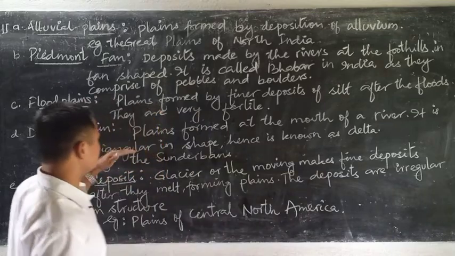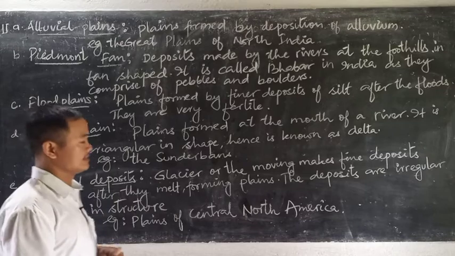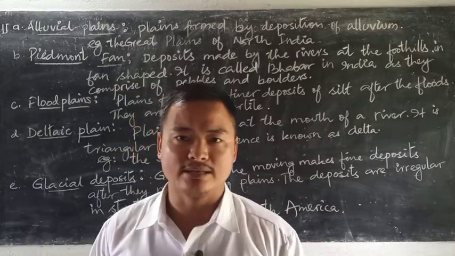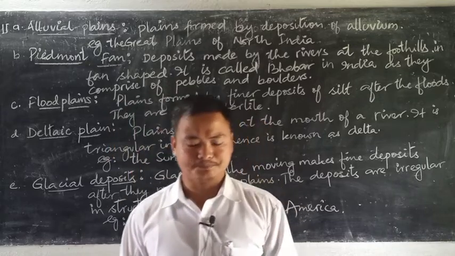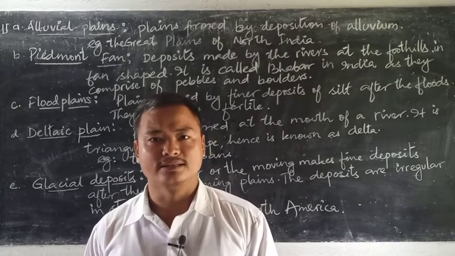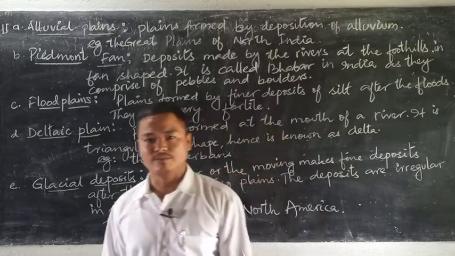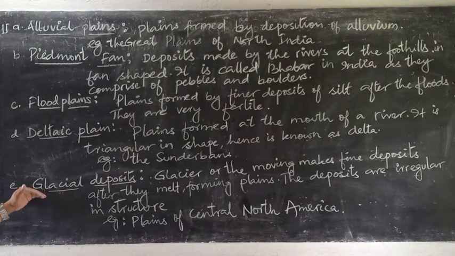So this delta, as it resembles because of the shape, and hence the name known as deltaic plains. A very evident example that you can give for deltaic plains is the Sundarbans in India. You'll find it at the bottom of West Bengal and Bangladesh, where they are formed by the joint actions of river Brahmaputra and Ganga.